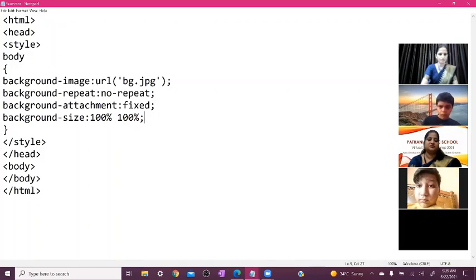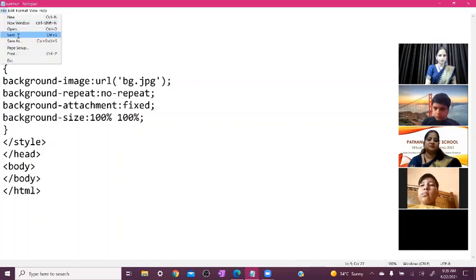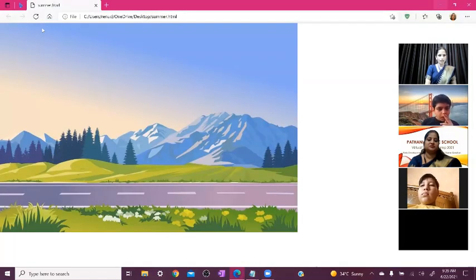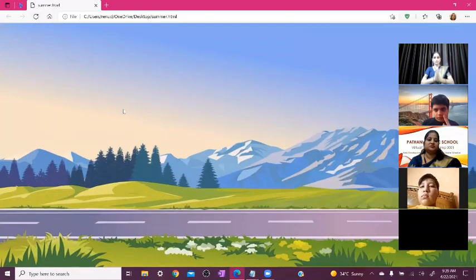Again, you can press Ctrl plus S here, or click on the file menu and save. Again minimize it and refresh here. Now you can see our image is displayed on the full screen. So this is our stage.